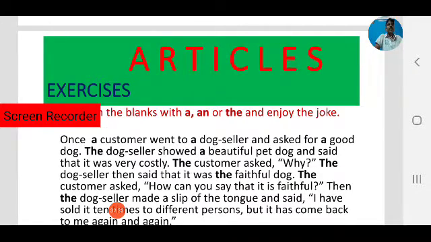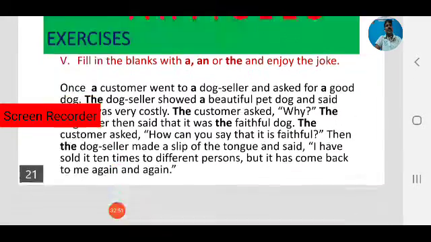So in this joke, observe the usage of articles. In the first case, we use indefinite articles. Then again, when we refer to the same customer, dog seller, and dog, we refer to them again, so in that case we use the definite article.